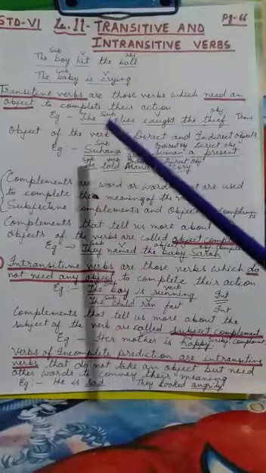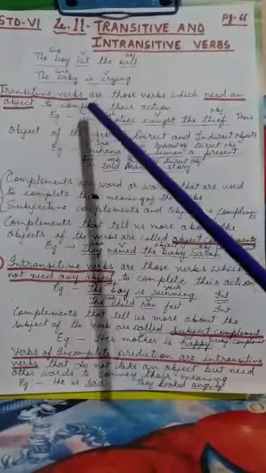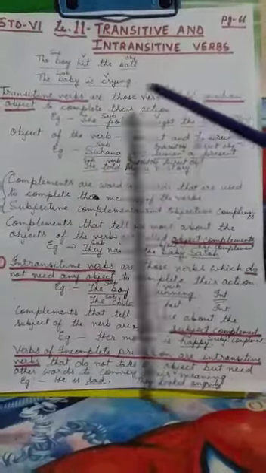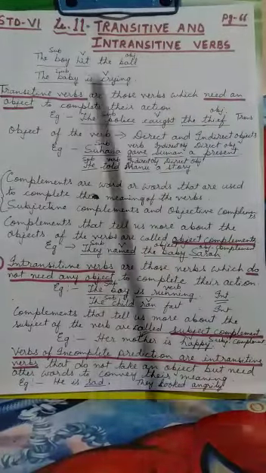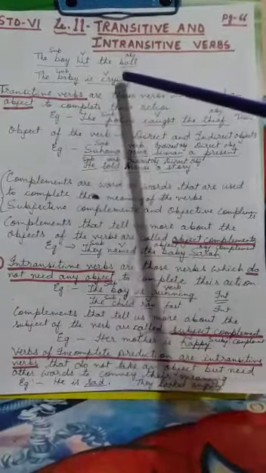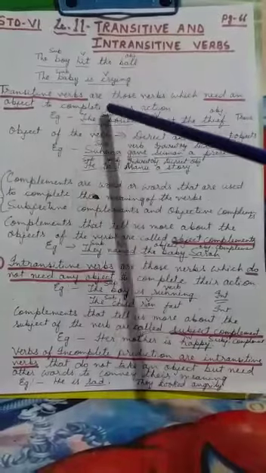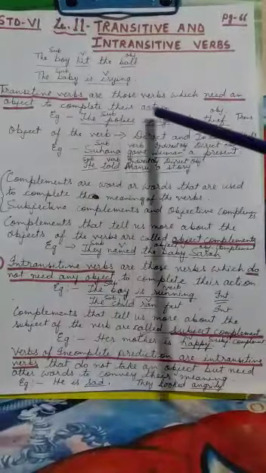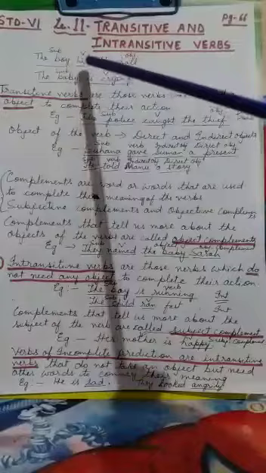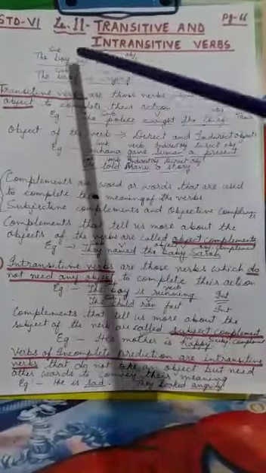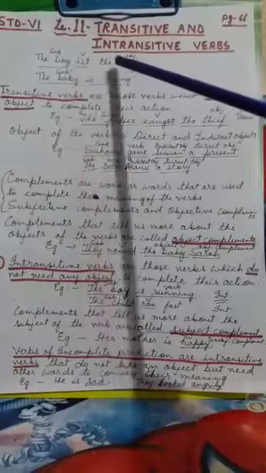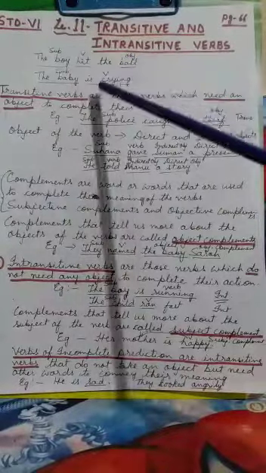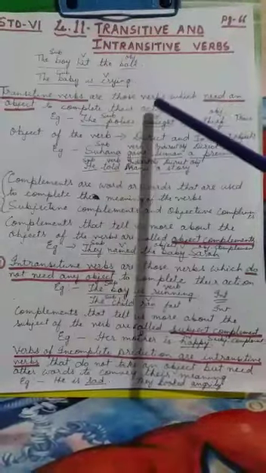Now we'll be doing what transitive verbs are. Transitive verbs are those verbs which need an object to complete their action. Okay, so these kinds of sentences where an object is needed to complete the action have transitive verbs. So verbs are transitive or intransitive.